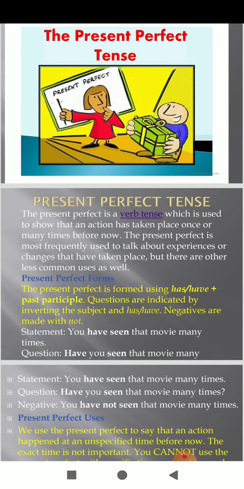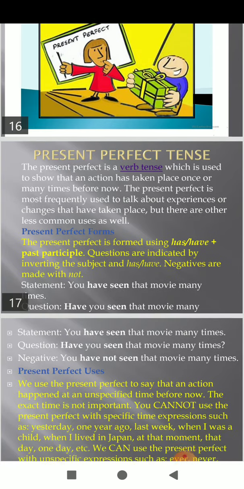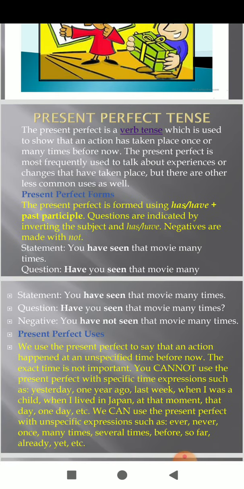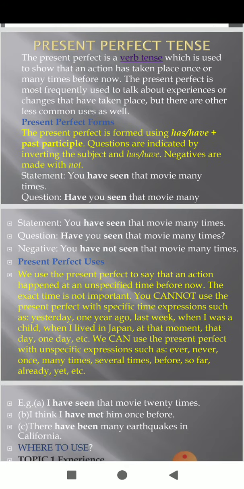Present perfect is formed using has or have plus the past participle, and questions are indicated by inverting the subject and has or have. Negatives are made with not. We use the present perfect to say that an action happened at an unspecified time before now. The exact time is not important. You cannot use the present perfect with specific time expressions such as yesterday, one year ago, last week, when I was a child, when I lived in Japan, at that moment, that day, one day, etc.